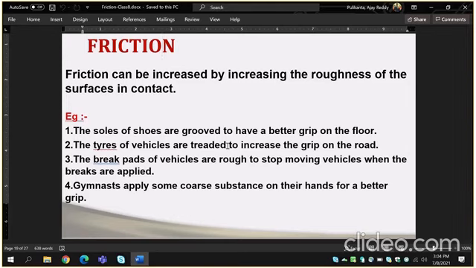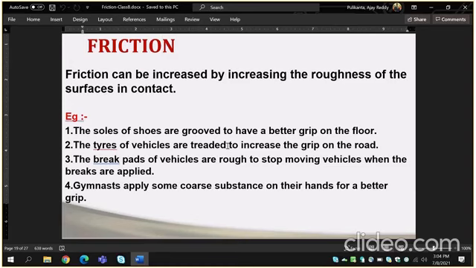Increasing friction examples, children. First one, the soles of shoes are grooved to have a better grip on the floor. And the tires of vehicles are treaded to increase the grip on the road. The brake pads of vehicles are rough to stop moving vehicles when the brakes are applied.